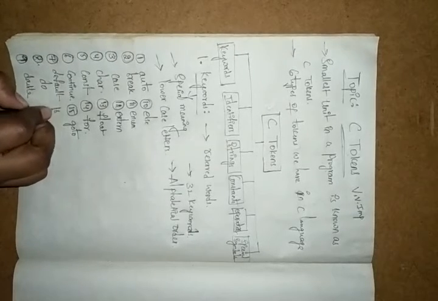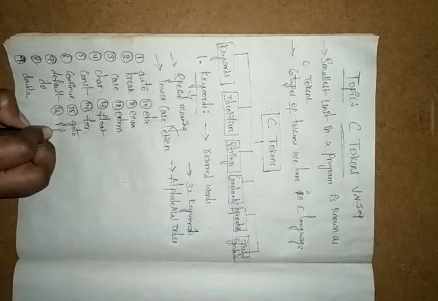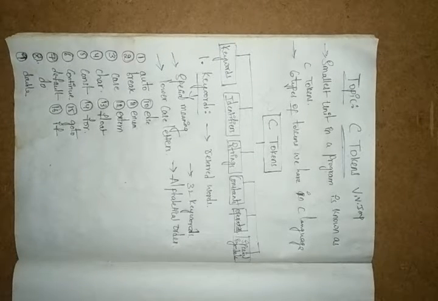Next we have the 16th one, if. In the previous one we had else, so without an if statement we cannot write else. If you write an else statement without an if statement, nothing will be possible. If is used for decision making, and it can be used along with else in different forms. And next we have int.